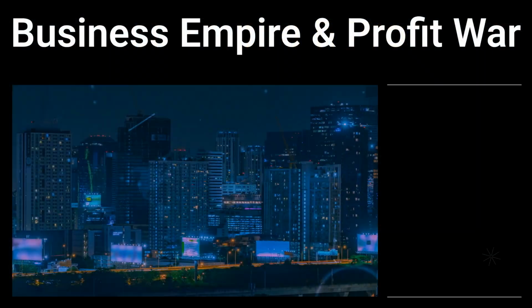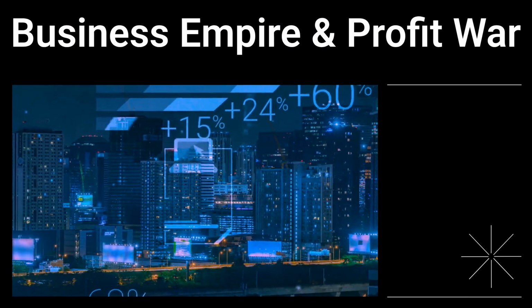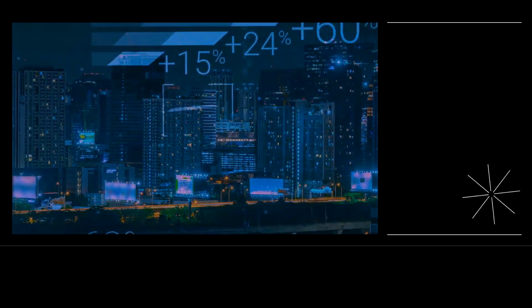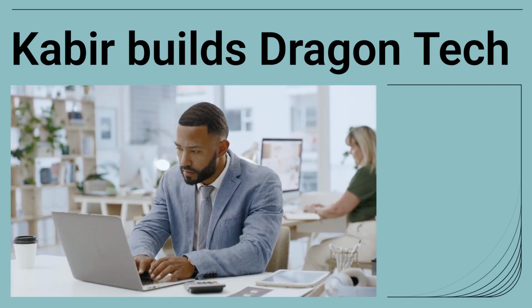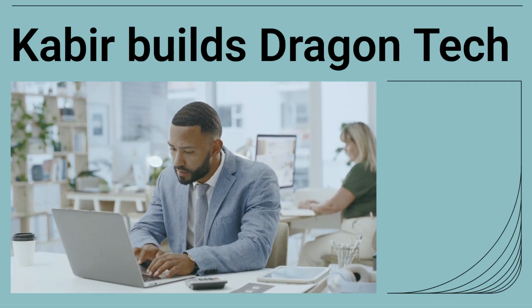Welcome to Business Empire and Profit War, Episode 3 of PGBP Kingdom. Today, we dive into the core rules of calculating taxable business profits. Understanding profit and gains from business or profession, or PGBP, starts with mastering which expenses are allowed. Our protagonist, Kabir, is building his Dragon Tech Corporation. He needs to know exactly how his business income is taxed.